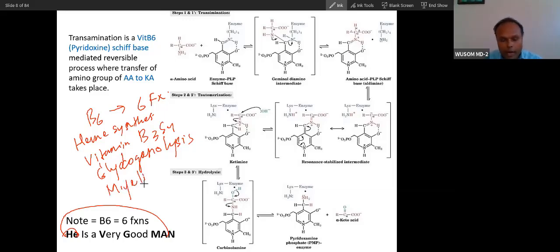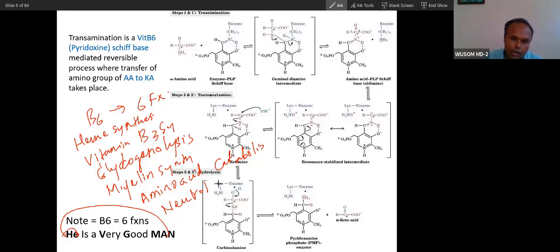Do you remember sphingomyelin synthesis requires vitamin B6? A is for amino acid catabolism. You have already seen this. Not only this reaction, other amino acid catabolism reactions also require vitamin B6. And N is for neurotransmitter synthesis. This is a very important vitamin. So remember all these 6 functions at one place. He is a very good man. Just remember this mnemonic.